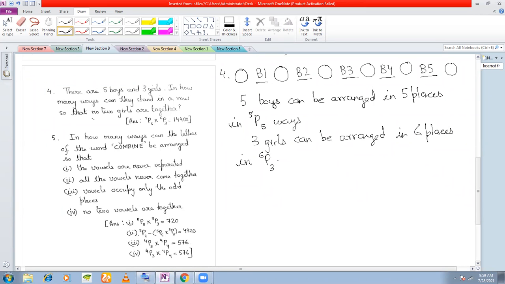6p3 ways, right? So therefore, since you have an and here, 5 boys can be arranged in 5 places and 3 girls can be arranged in 6 places. Hence, what is the number of ways in which no two girls are together?